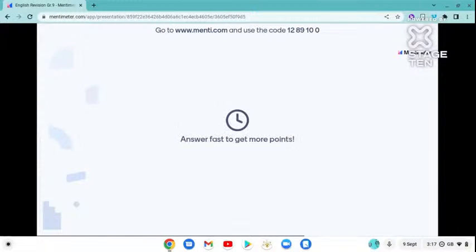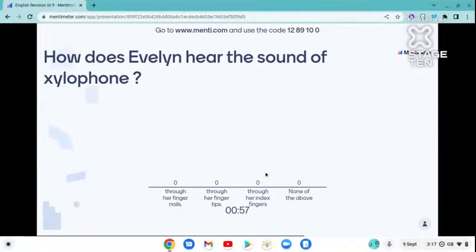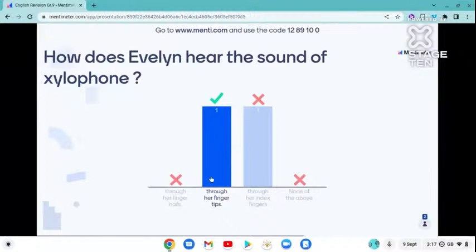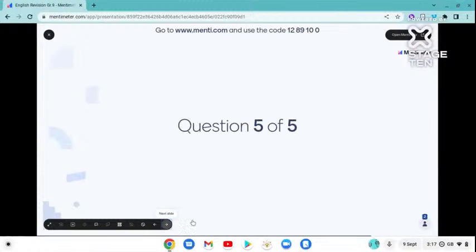Question number four, the second last question of the day: how does Evelyn hear the sound of the xylophone? Through her fingernails, fingertips, index finger, or none of them? Everyone has voted, and the correct answer is through her fingertips. Through her fingertips, she used to feel the xylophone vibrations.